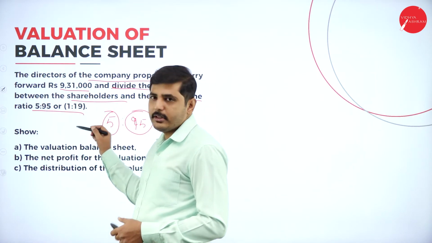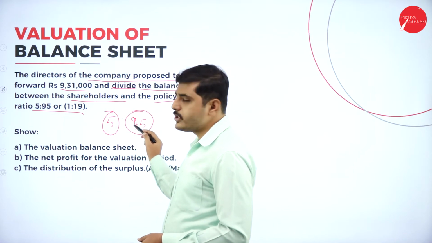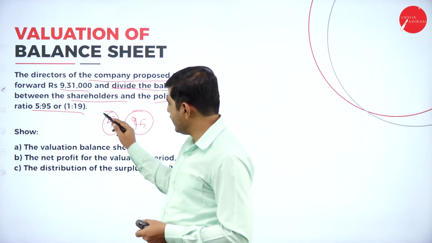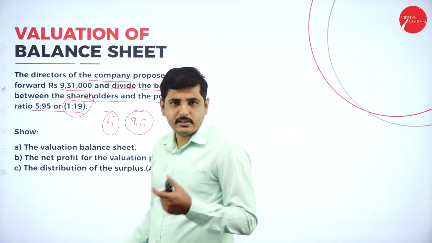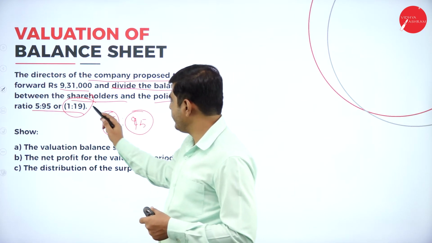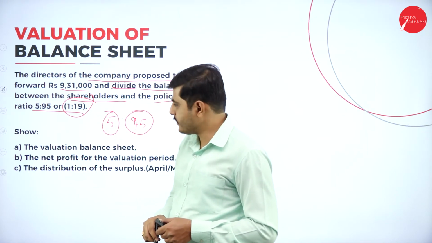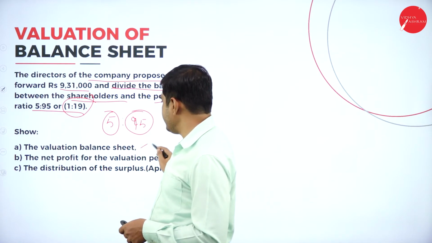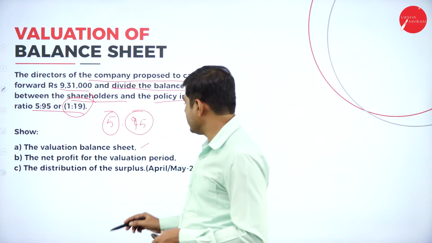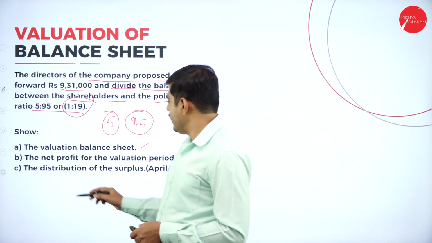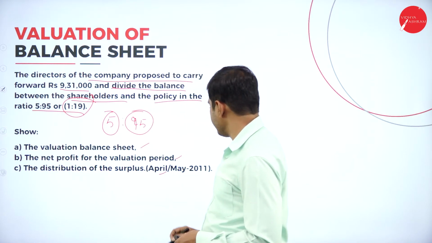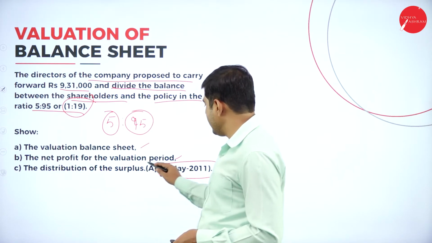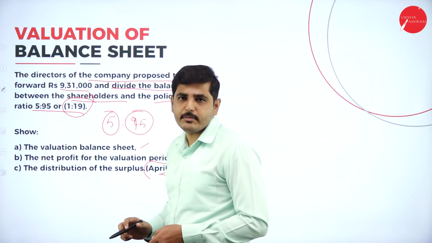And 1:19 means also the same, 5:95. If you get it like this, 1:19 means it is also the same. So it is 5:95%. Show the valuation balance sheet, the net profit for the valuation period and the distribution of the surplus. So this problem was asked in the April-May 2011 question paper.